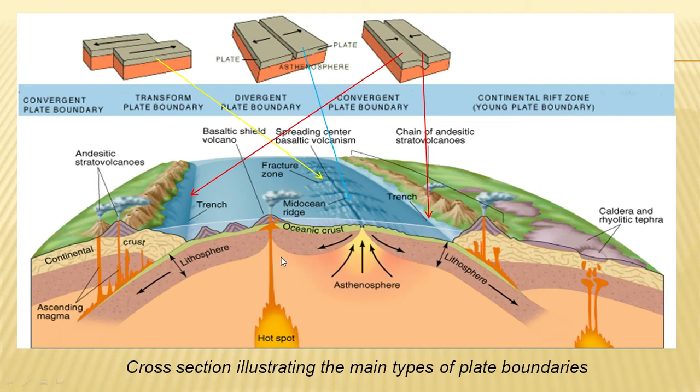You can see here also there will be a hot spot wherein magma continuously comes out. Here also the magma is coming out and it is creating the volcano. Here you can see again the same thing. This plate is moving toward this side and this is a stable plate, and due to the friction the rock has melted, and this molten rock is coming out as a volcanic eruption.